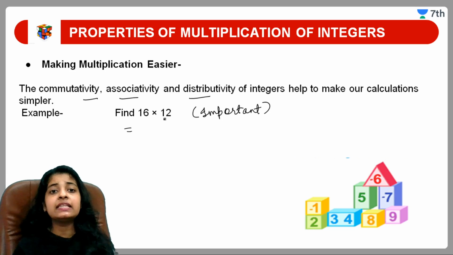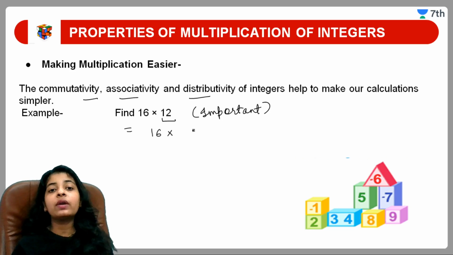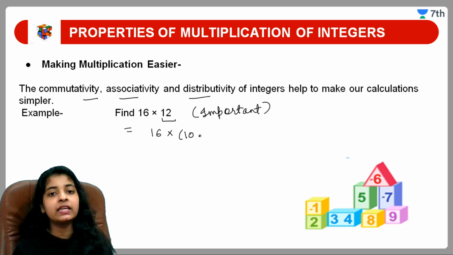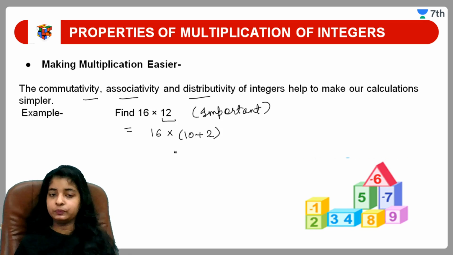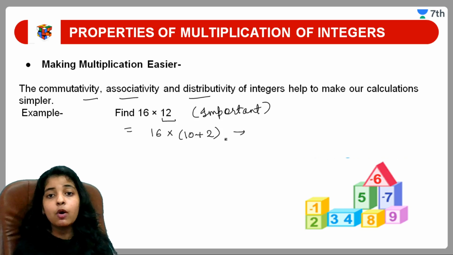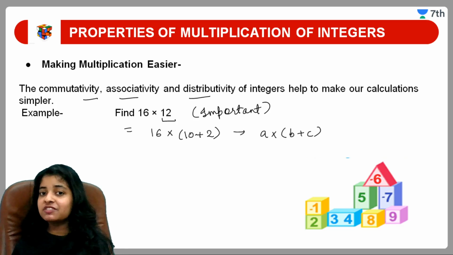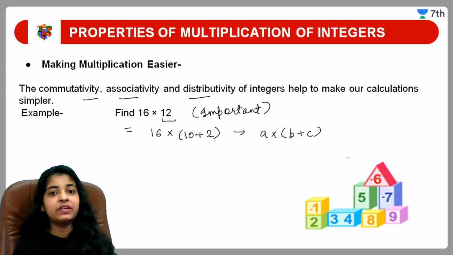Now, this is 16 into 12. What I can write like? I can write 16 into, just break this 12. How can I break this 12? I can write it like 10 plus 2. And now you can see it is in the form of distributive property A into B plus C, जो कि अभी हमने पढ़ी उसी फॉर्म में हो गया ये। Now what we have to do? We have to solve it.